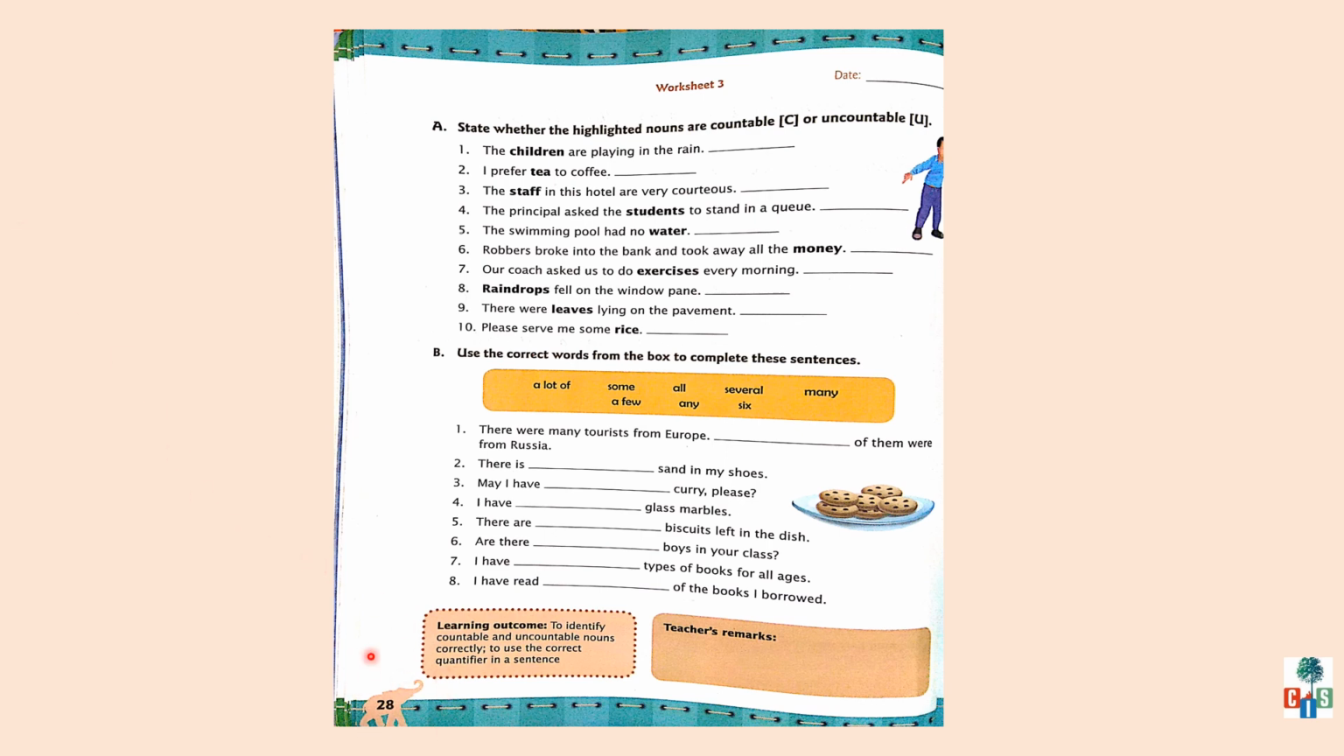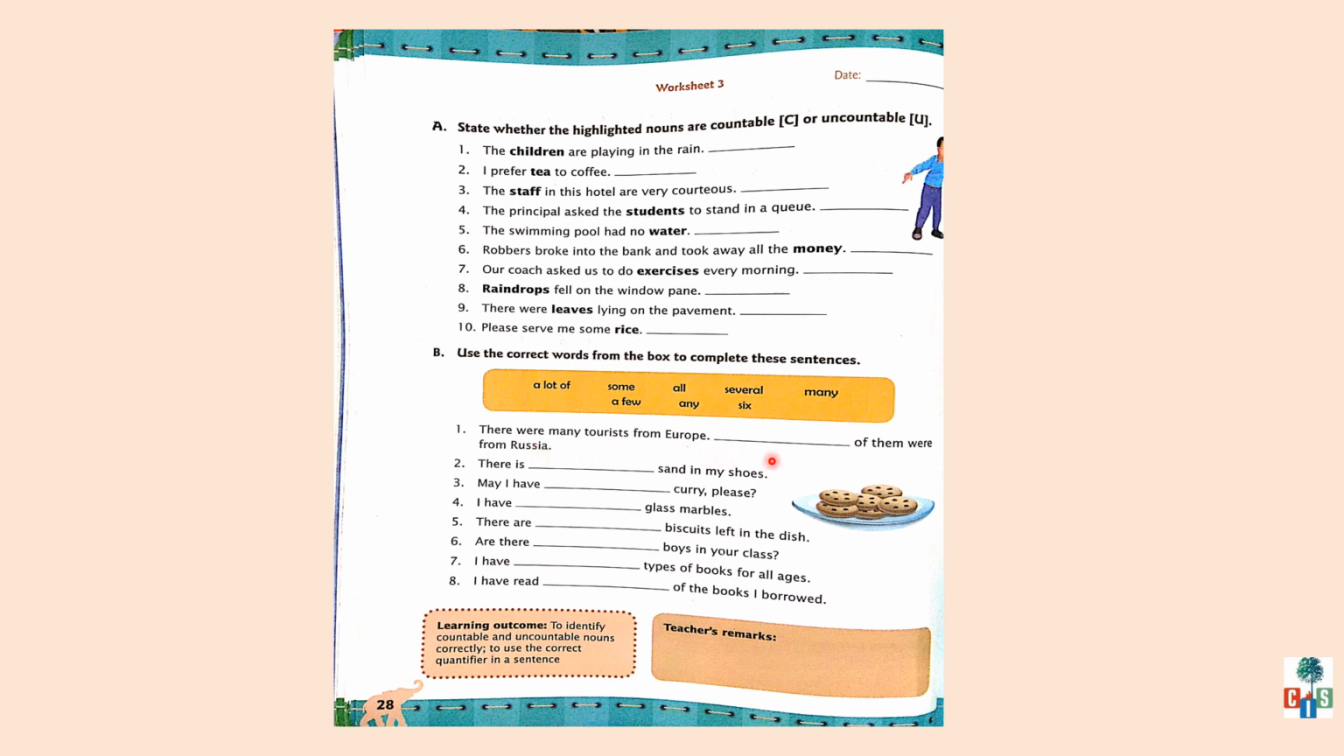Take out page number 28, worksheet number 3, exercise B. Use the correct words from the box to complete these sentences. Children, in this yellow box, words are given and these words are quantifiers. We already discussed what quantifiers are. See the first one. There were many tourists from Europe. Dash of them were from Russia.